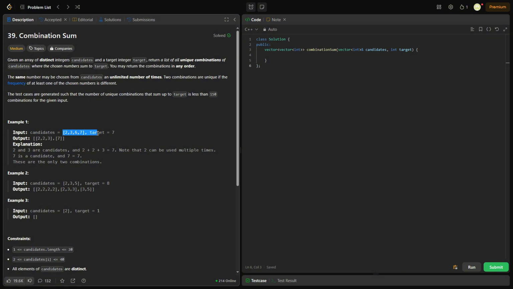But the combinations that you add to your output array have to be unique. Meaning, if we have a combination 2, 2, 3 that adds up to 7, we cannot include the combination 2, 3, 2 also once we include 2, 2, 3. Meaning the frequency of the numbers are the same in both. Like if we have 2, 2, 3, we have two 2s and one 3. Whereas if we do 2, 3, 2, we also have two 2s and one 3, just in different orders. So we can only include one of those, not both, because the combinations we add have to be unique.